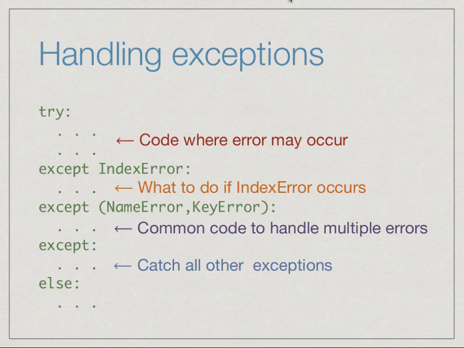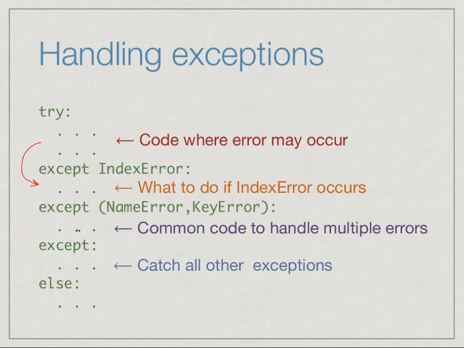So the important thing to remember is that this happens in sequence. If I have an index error and a name error and a zero division error, then what will happen is that it will first go here and find that there is an index error, and so this code will execute.